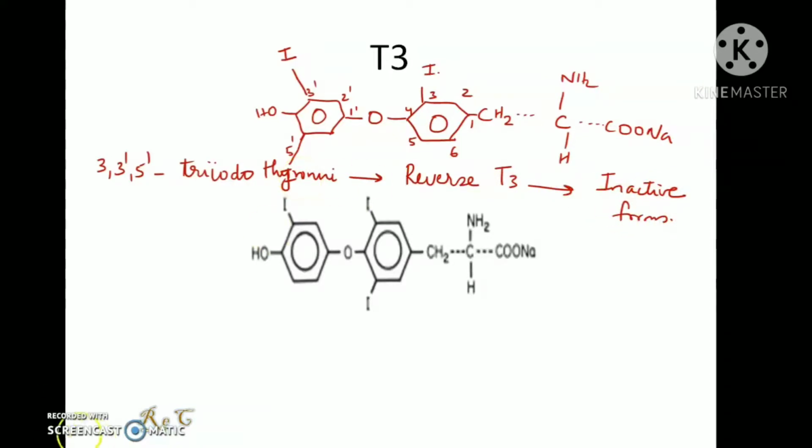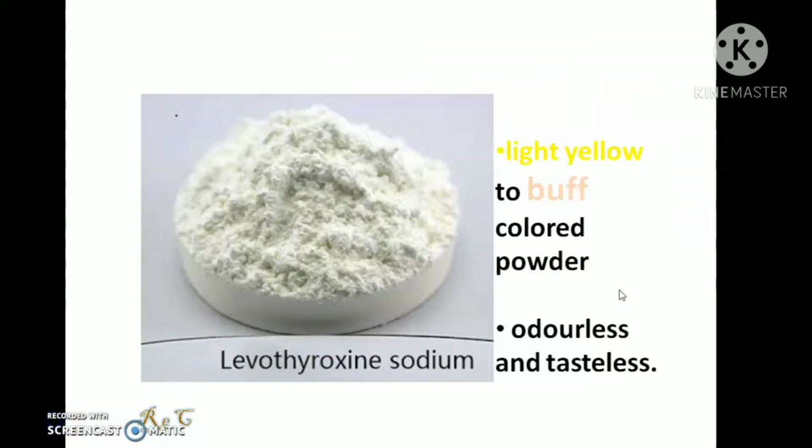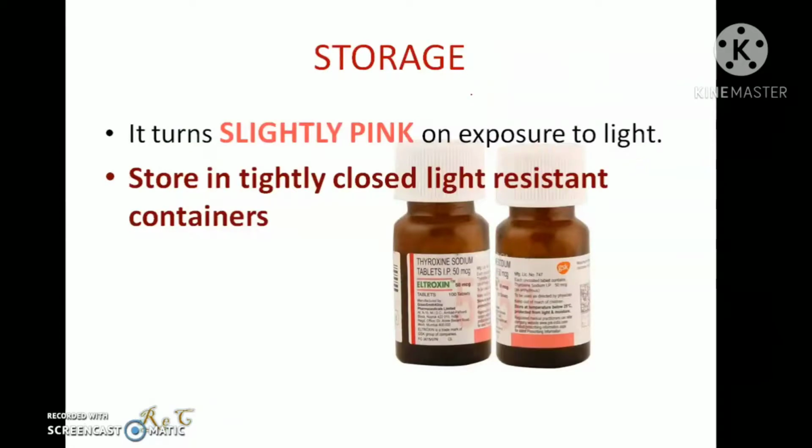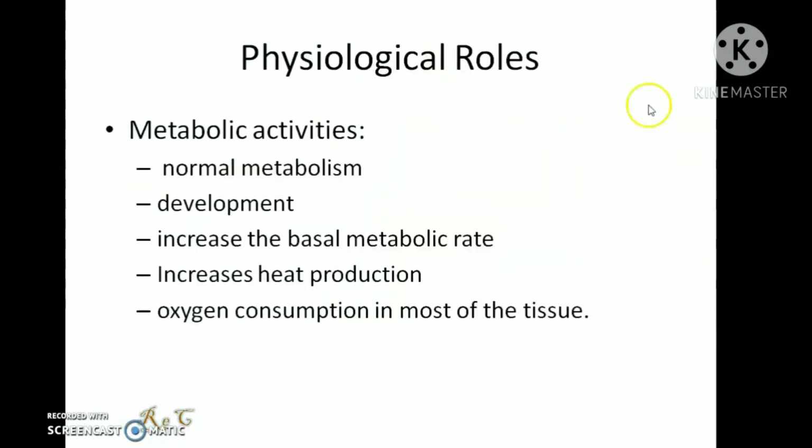Now coming to the physical properties of levothyroxine. Levothyroxine is a light yellow to buff colored powder, odorless and tasteless, whereas T3 is tan colored. Thyroid hormones are hygroscopic, but they are stable in dry air. But they turn slightly pink on exposure to light. Since they are affected by light, they should be stored in tightly closed, light-resistant containers.